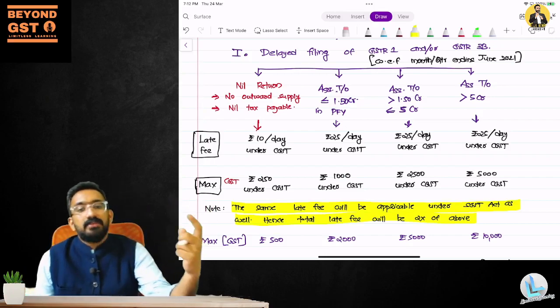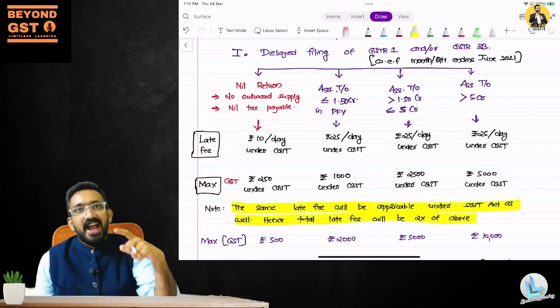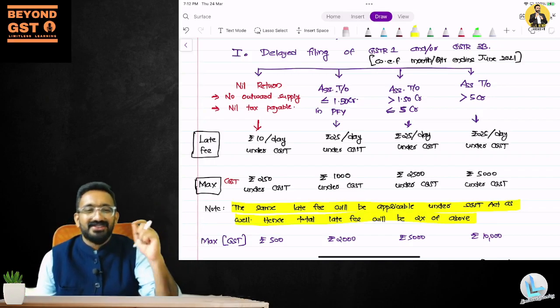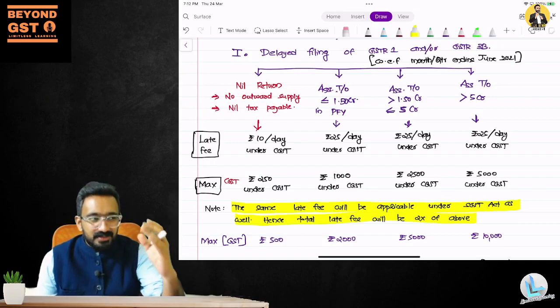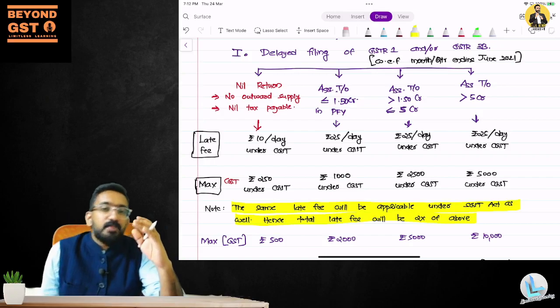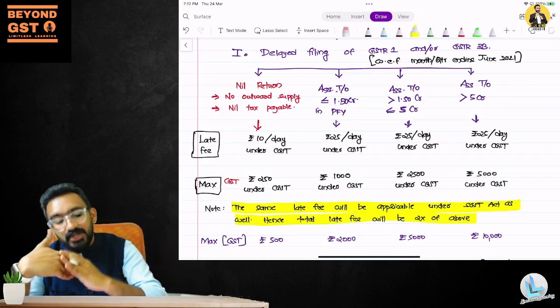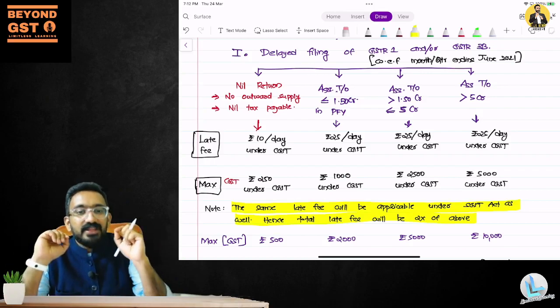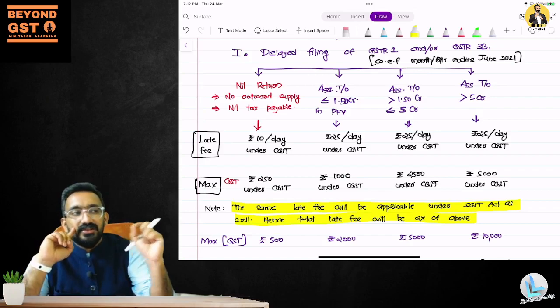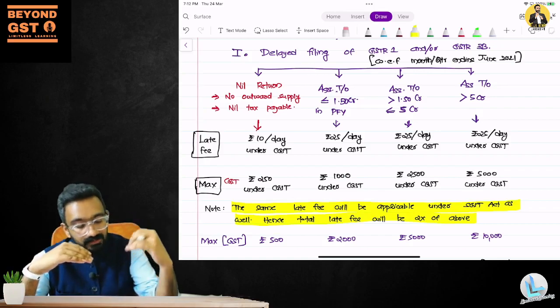Now the maximum is different depending upon your turnover. They're saying, are you rich? I'll charge a little more. If you're not rich, then I'll charge a little less. So if your previous year turnover is between 0 and 1.5 crores, meaning less than or equal to 1.5 crores, then 1000 will be the maximum, not per day. 1000 will be the maximum late fee that you can collect under CGST.